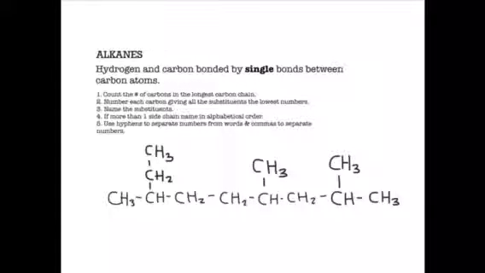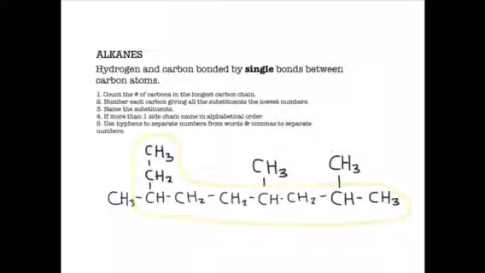First, we need to take a look at our possibilities. The first is 1, 2, 3, 4, 5, 6, 7, and 8 carbons long. Our second possibility is 1, 2, and 3 carbons long. Our third possibility is 1, 2, 3, 4, and 5 carbons long. And our last possibility is 1, 2, 3, 4, 5, 6, 7, 8, and 9 carbons long. So this is an easy decision to make because 9 is bigger than 8, 5, and 3. So we're going to circle it so we can identify it more easily.